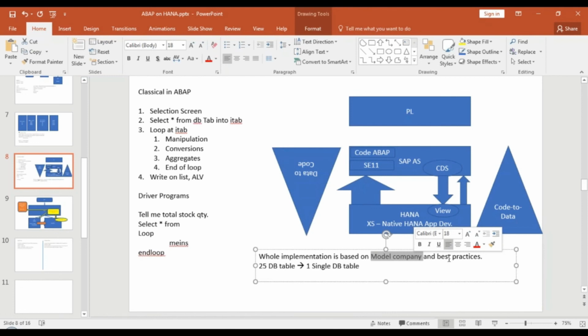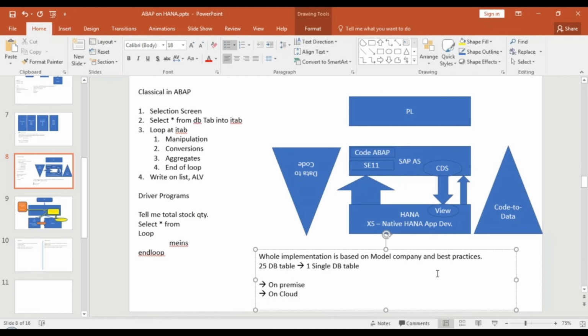Based on what your company really needs, they will activate scope items. S4 HANA implementation is also available in two flavors. One is on-premise and one is on cloud. So if you are on cloud, definitely you cannot log in to your system using SAP GUI.